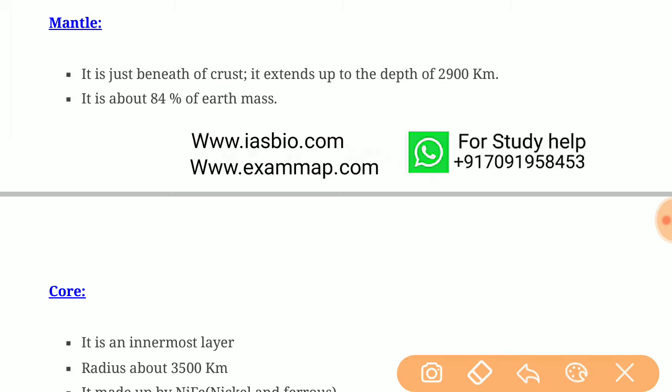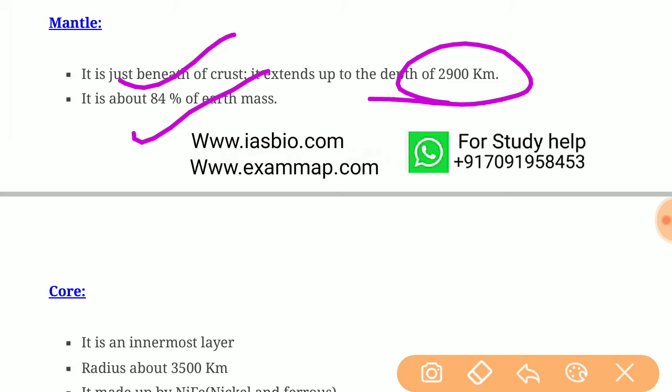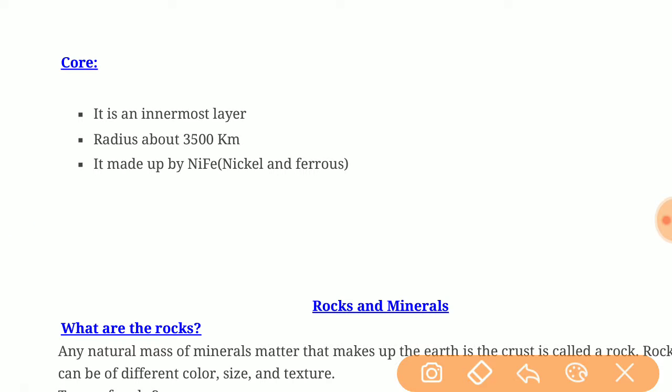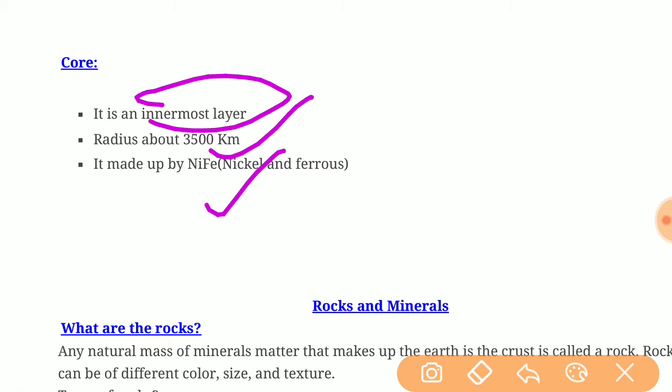Mantle is just beneath the crust. It extends up to a depth of 2900 km. It is about 84% of Earth's mass. The third and innermost layer is the core. It extends to a radius of 3500 km. It is made up of two minerals, nickel and ferrous, which is known as Nife.